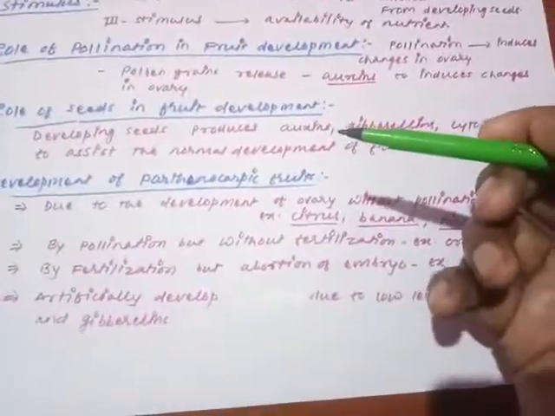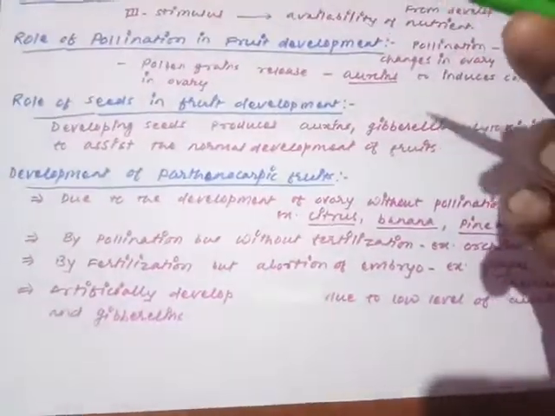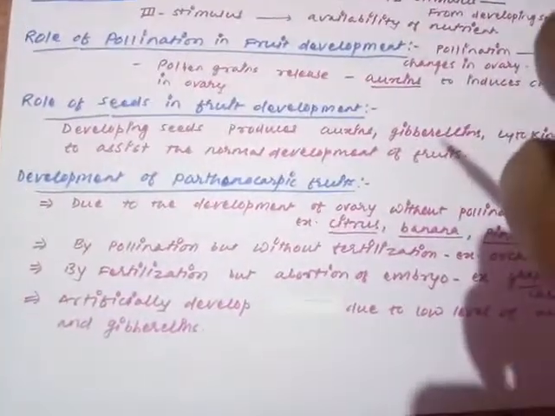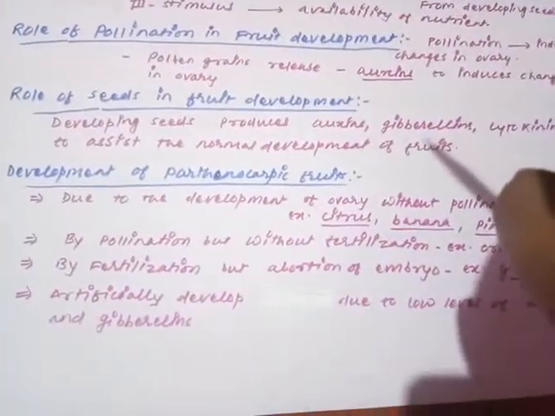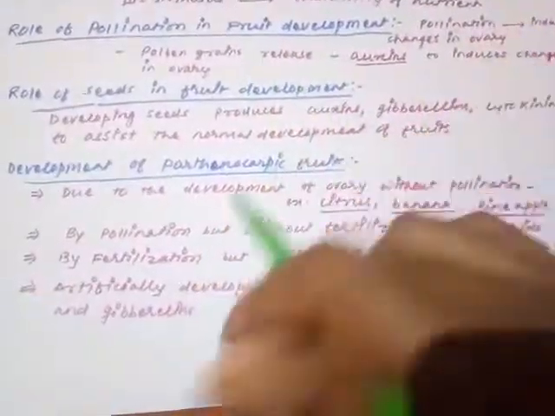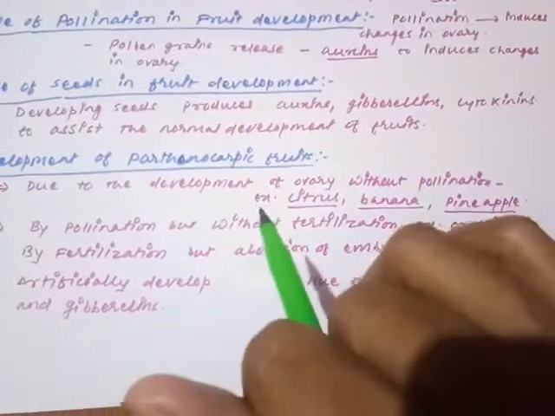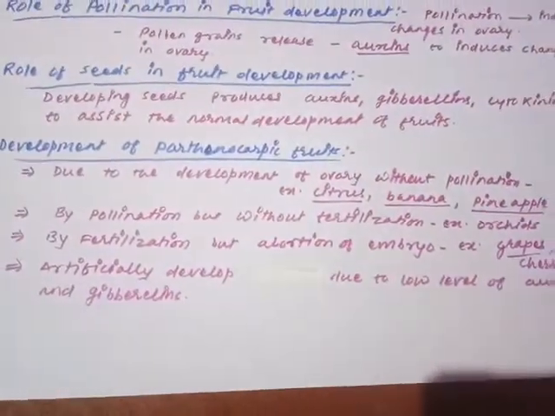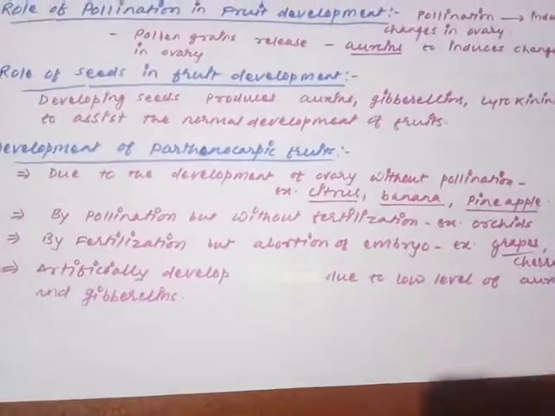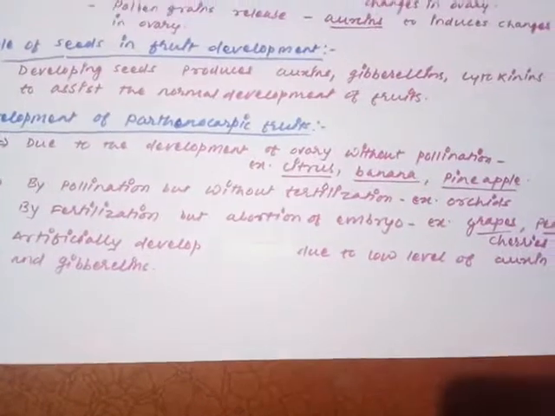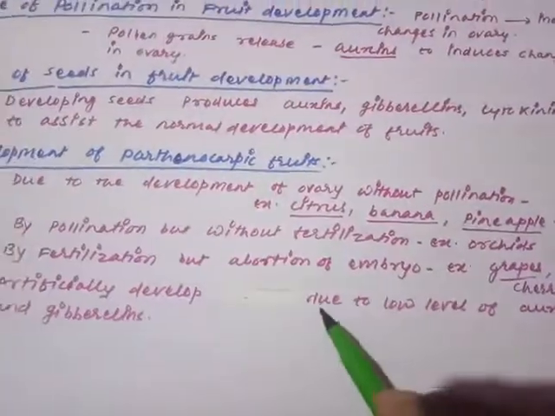So now we are moving on to the next topic of ours. We have seen the third type of fruit, called the parthenocarpic fruit. Parthenocarpic fruit means the fruit which is developed by the process of parthenocarpy. And parthenocarpy means the development of fruit without fertilization, where fertilization is not taking place in the development of fruit. Earlier also we have seen the concept.